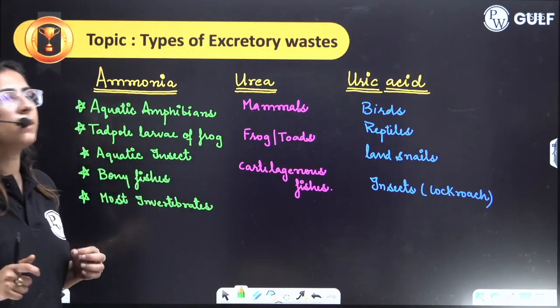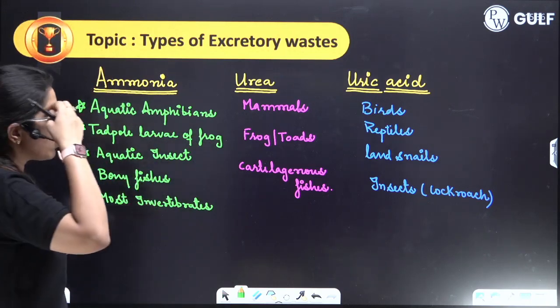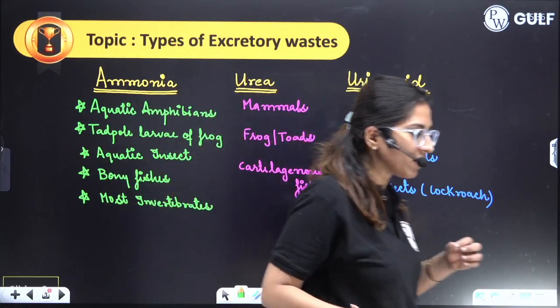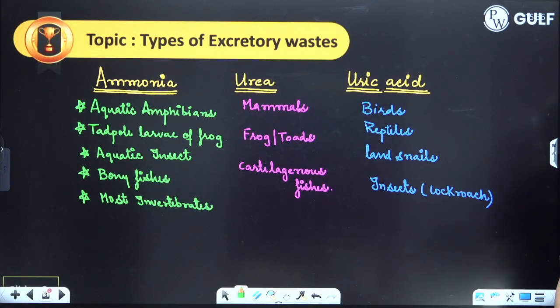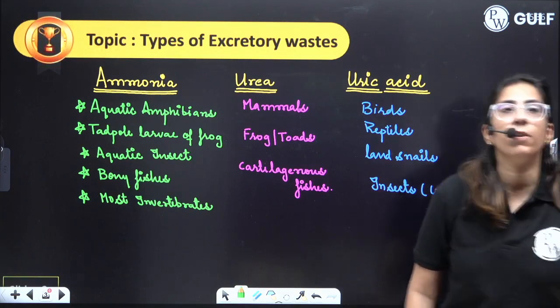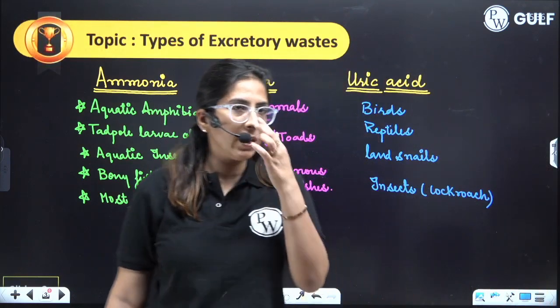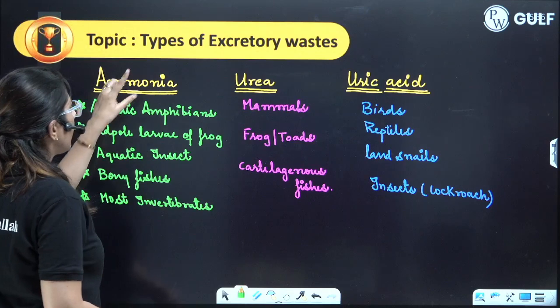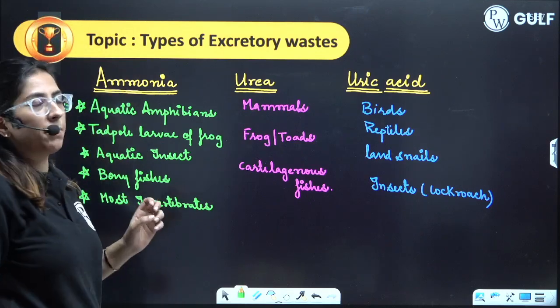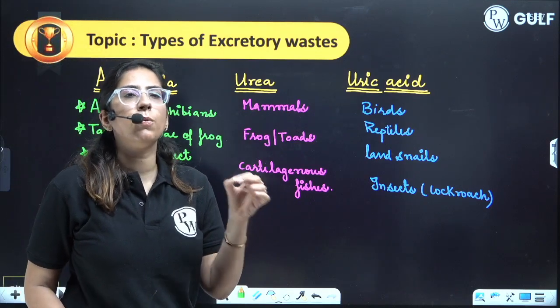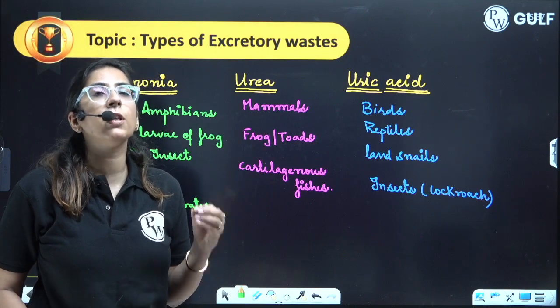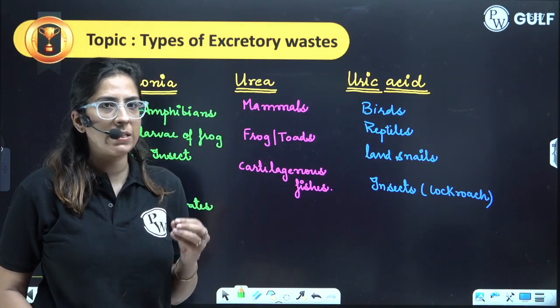Let's talk about the types of excretory waste. As I told you, different groups of organisms produce different kinds of excretory waste. You can see on the screen, we will be talking about ammonia, urea and uric acid. Now, please remember, excretion means removal of the excretory waste. Egestion means removal of the undigested food.